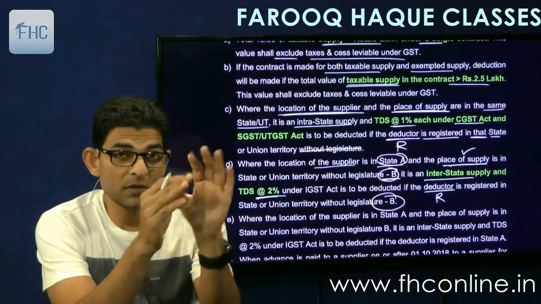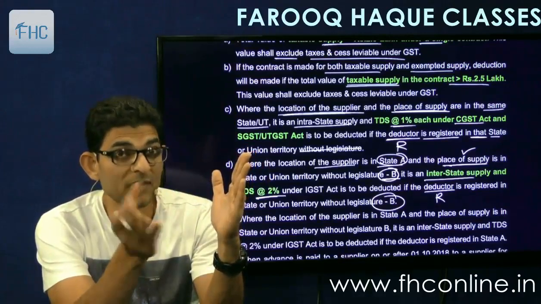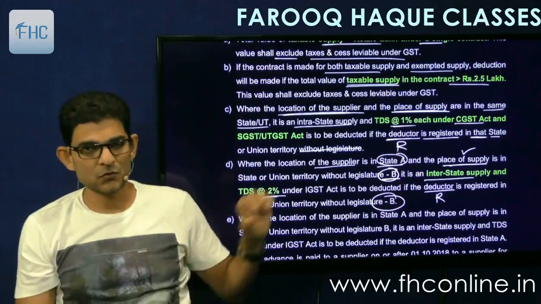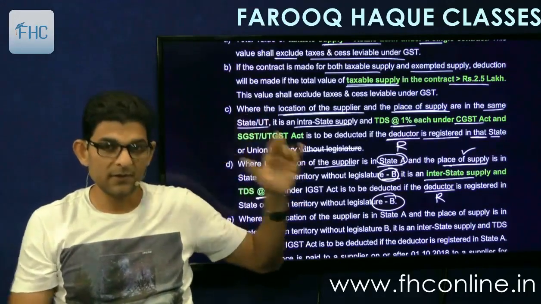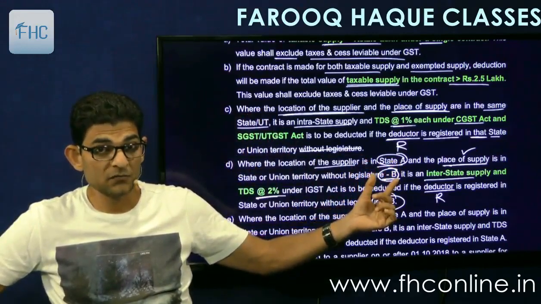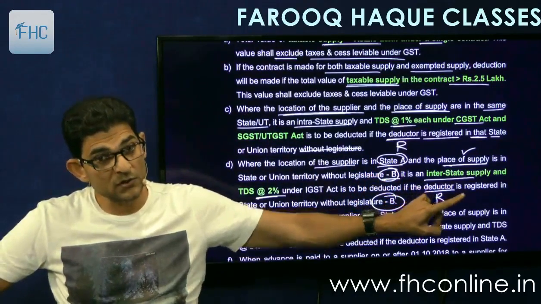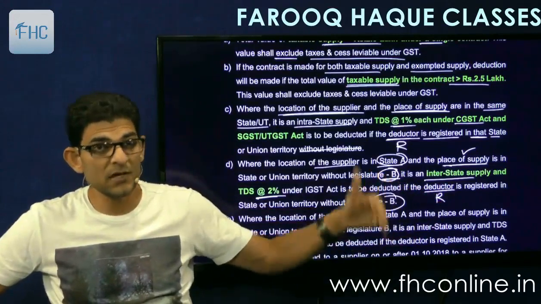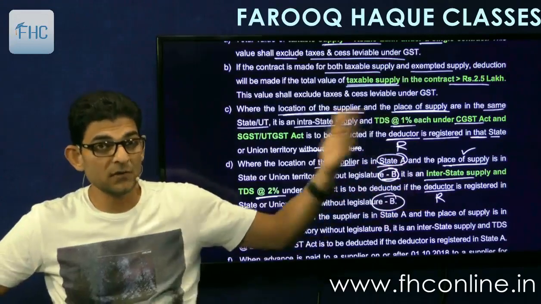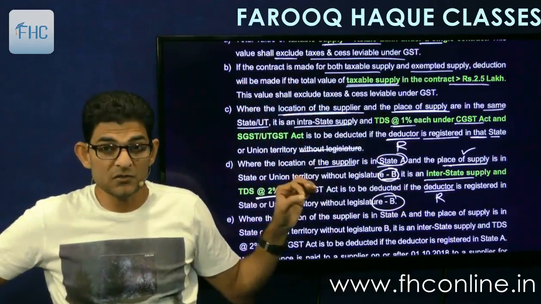So out of IGST, 1% is retained, half is retained by the central government, half is given to the state where the place of supply is located. Okay. So this also clear? Look again. Supplier is in Maharashtra, but place of supply is in Delhi, and deductor means recipient is also registered in Delhi. So he is a registered person. So he can pay tax there. Concept of registered person means that he can pay tax, because after deduction you have to pay it also, na? So for payment you have to have a registration.